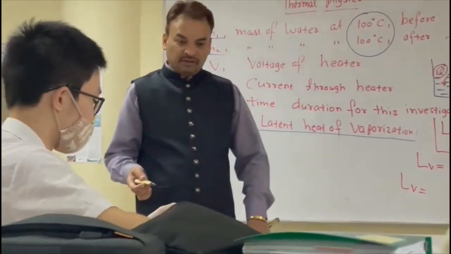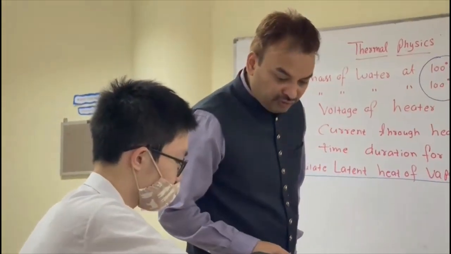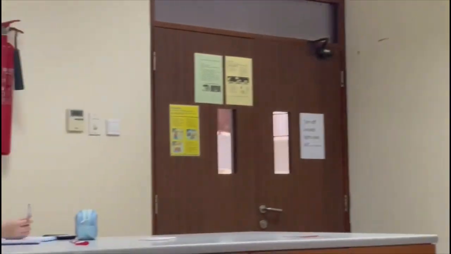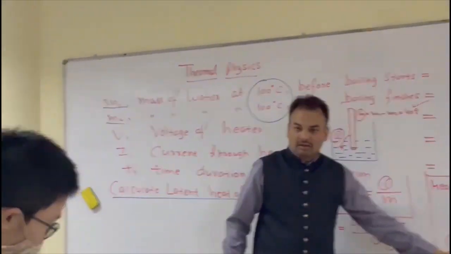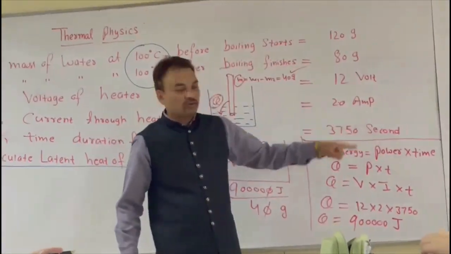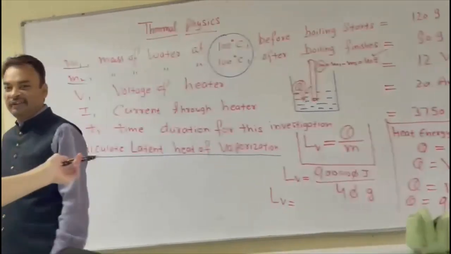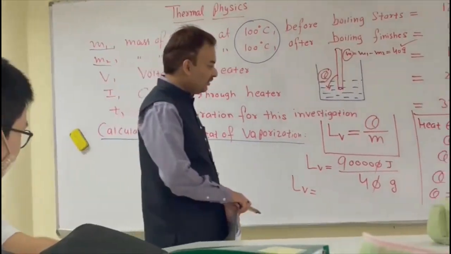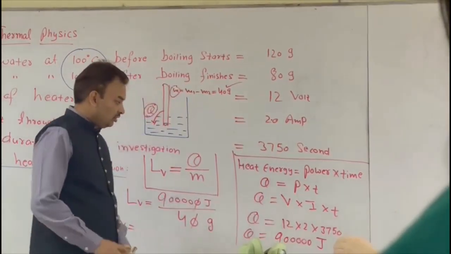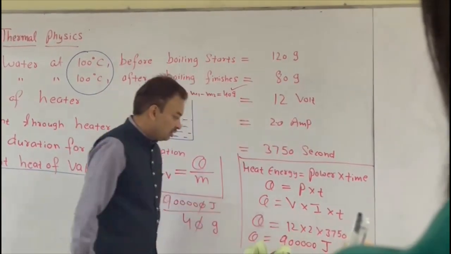22,000. 22,500. Yes. Is it 20? No, it is 2.0. Then it should be 90,000. Okay, you thought it was 20. No, it's 2.0. It's 2. I just write 2 here.